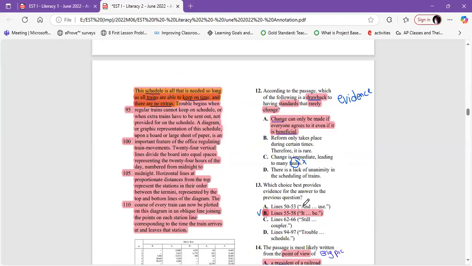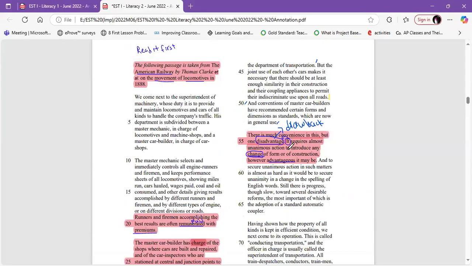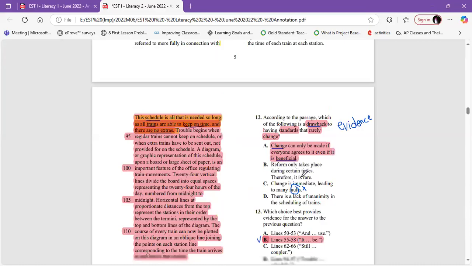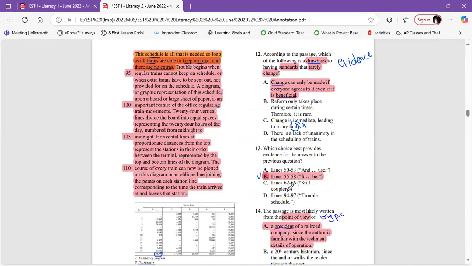So let's look at B, 55 till 58, from "it" till "B." But there is "it," take a sentence before, and don't forget that he took care about the standards. There is much convenience in this, but one disadvantage, drawback: it requires almost unanimous action to introduce any change of form or of construction, however advantageous it may be. Yes, they talk about the drawback and they talk about the change, that they never have change. Okay, so maybe 62 till 66, from "Still" till "coupler."